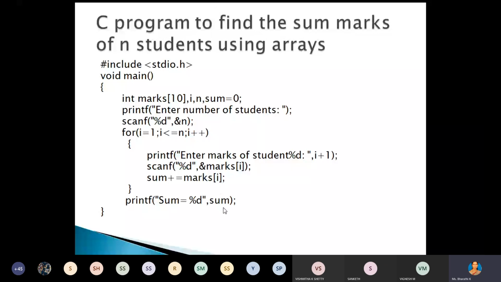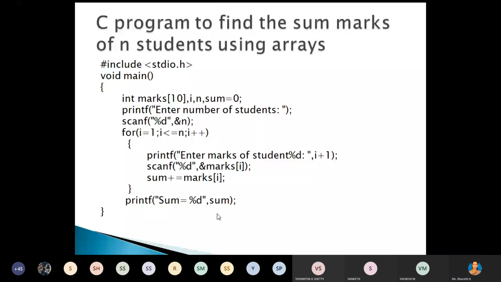Any doubt in this program? Those who have studied C programming in the second semester, any doubt? Hello, ma'am.